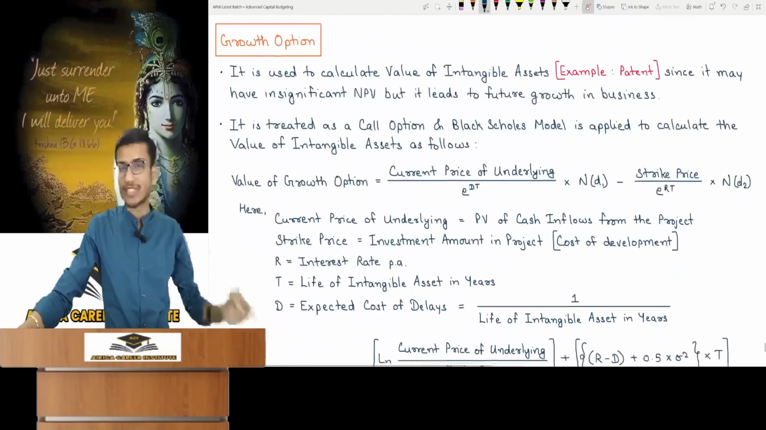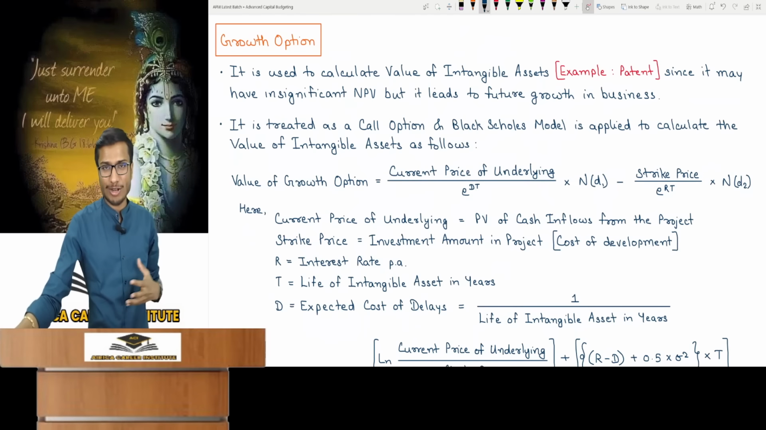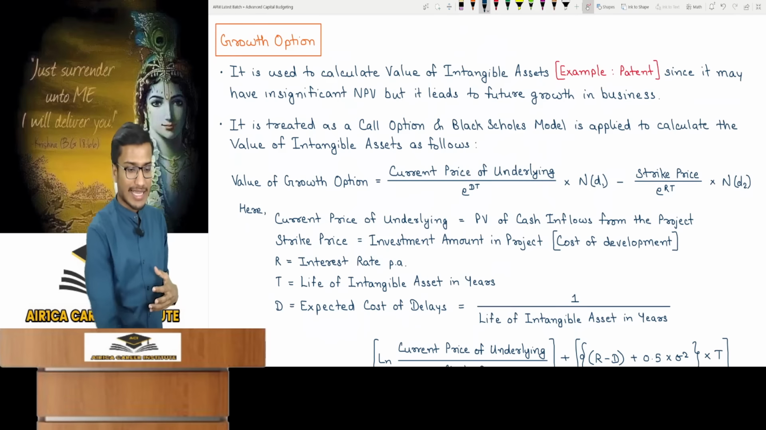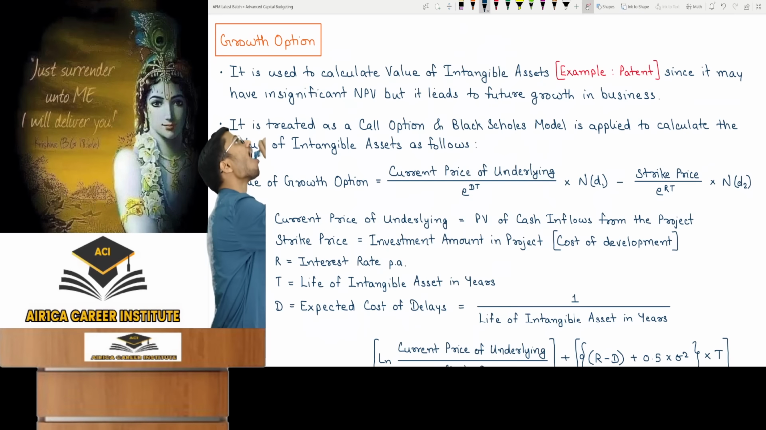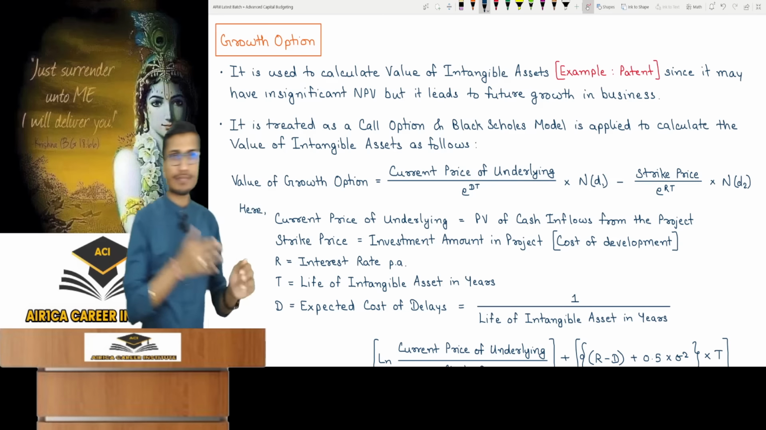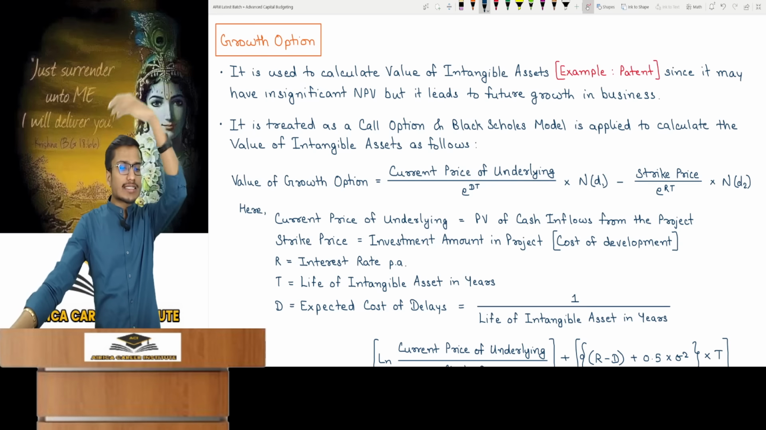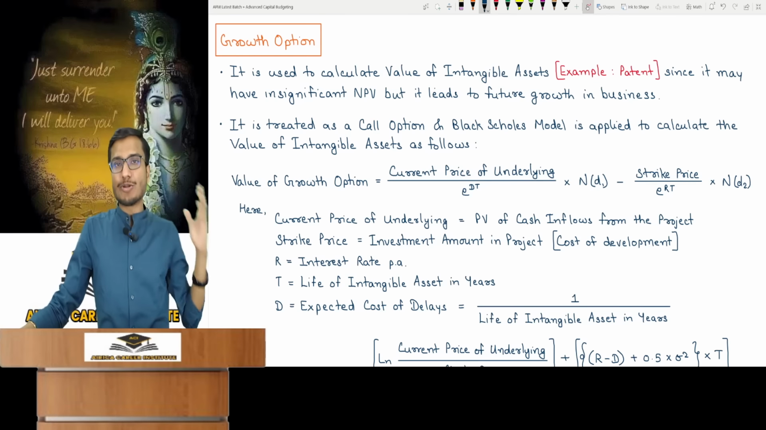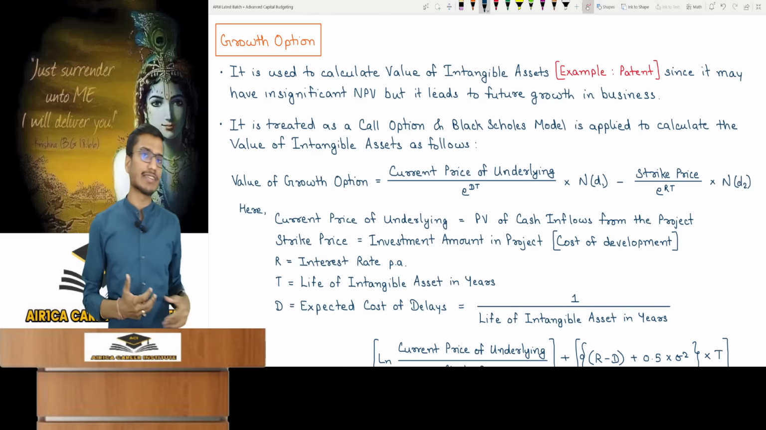Look at the last option. What are growth options? Growth options fall into a more special category of real options. Take a look at this. Look what is in growth option. They are used to calculate the value of intangible assets like patents. Growth options are used to find the value of your intangible assets.